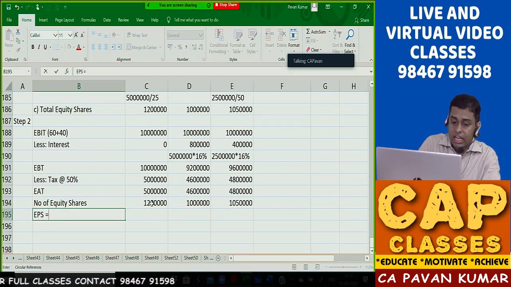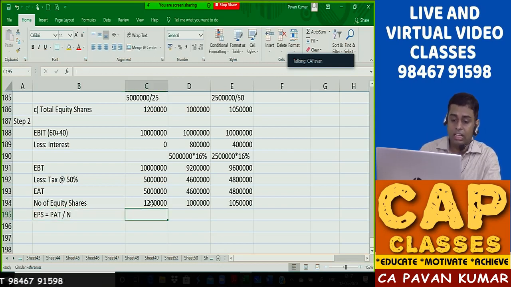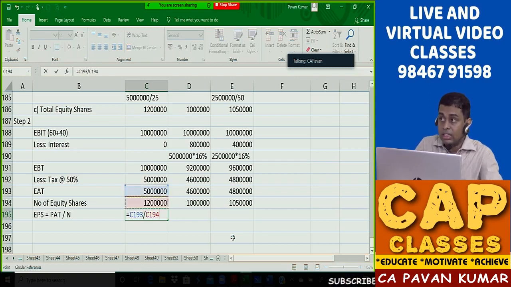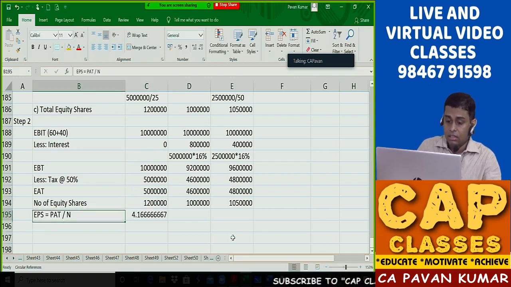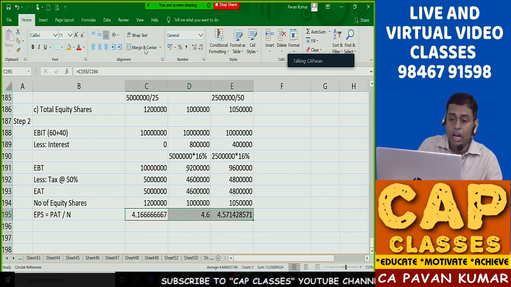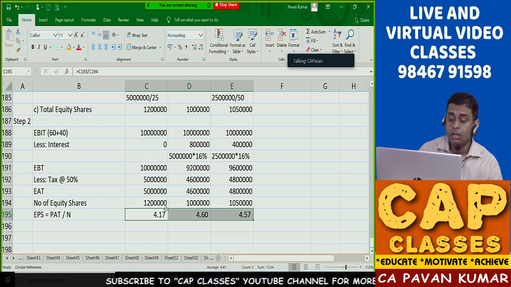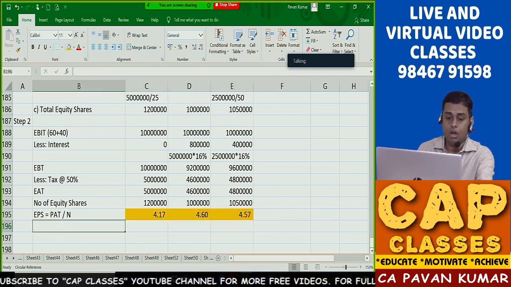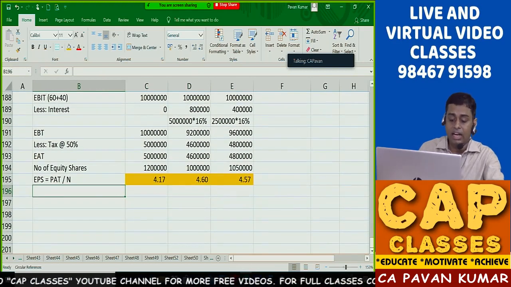Can I say EPS is equal to earnings available to equity shareholders divided by number of equity shares? In this question, PAT is equal to earnings to equity shareholders. Why? There are no preference shareholders. So EPS is equal to this divided by this. So it is 4.17 in the first situation, 4.6 in the second situation, 4.57 in the third situation. Okay, you understand this? This is how we calculated EPS.